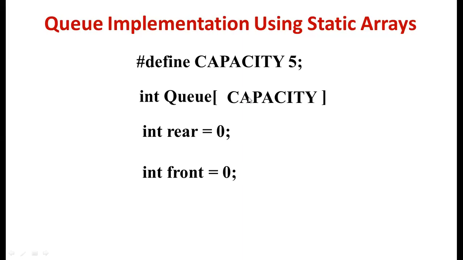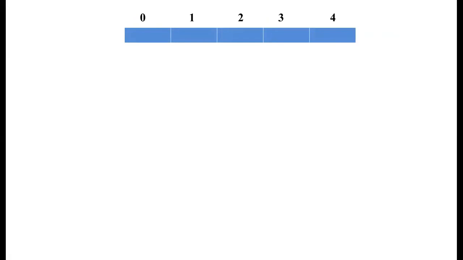Since initially we haven't inserted any element into the queue, both front and rear are equal to 0. That's the reason the queue is empty. Suppose this is the queue with size 5 with index values 0, 1, 2, 3 and 4. Initially the front value is 0 and the rear value is 0.